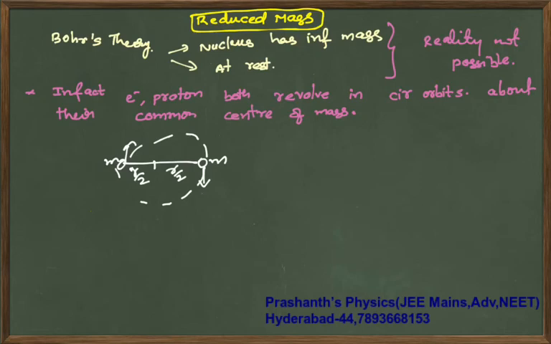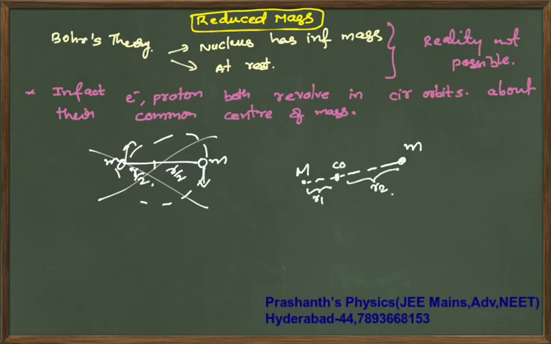But here the masses may not be equal. The nuclear mass could be heavy and the electron mass small. If this is some r1 and this is some r2, the center of mass will be closer to the heavier mass.